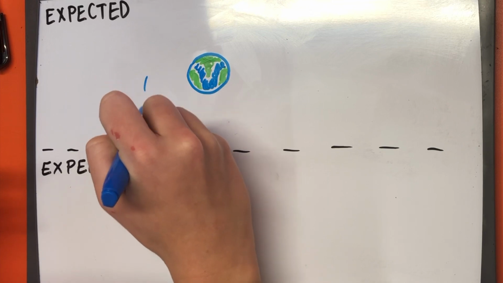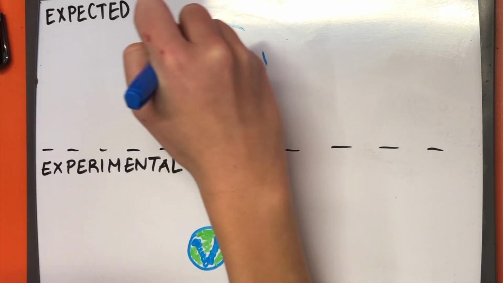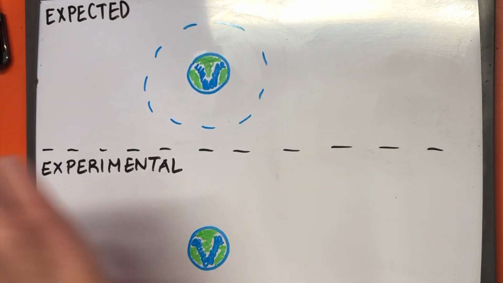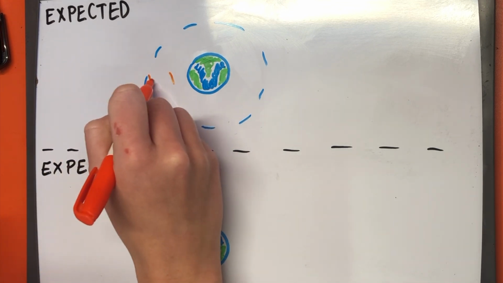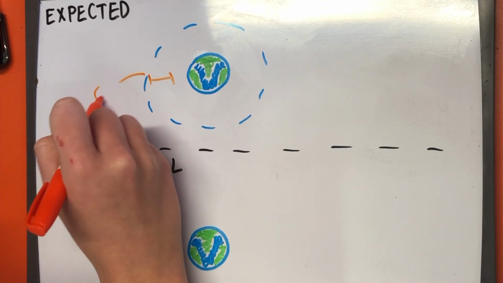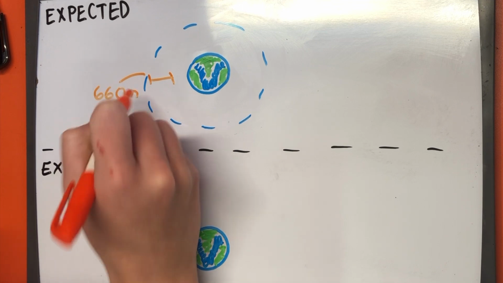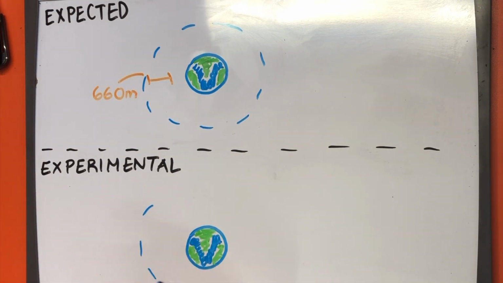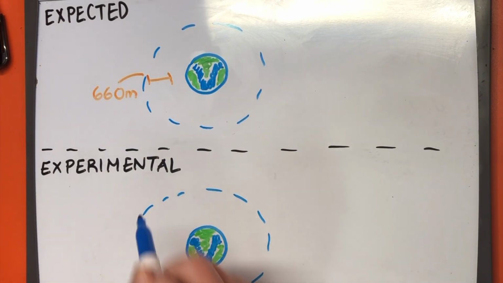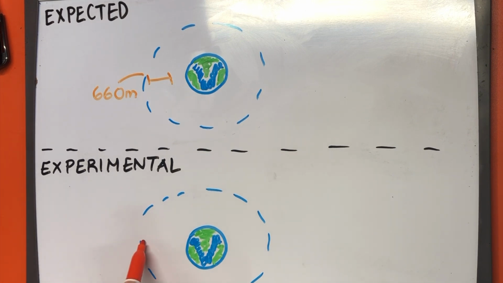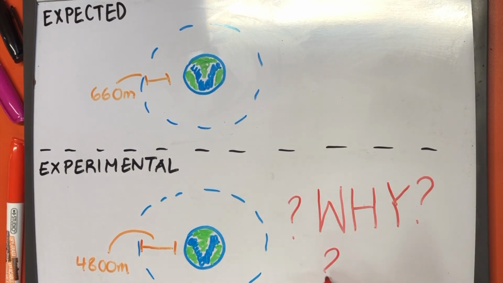Muons are produced by cosmic radiation colliding with atoms in the Earth's upper atmosphere. Due to their velocity and their decay period, it is expected that the muons would make it 660 meters into the Earth's atmosphere before decaying. However, experimental evidence shows that most of the muons decay after traveling about 4,800 meters into the atmosphere. Why do the muons decay so much later than expected?